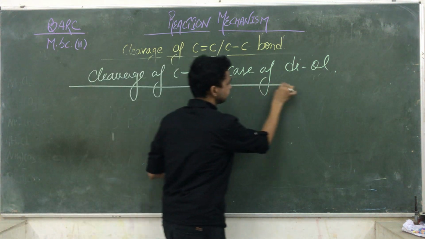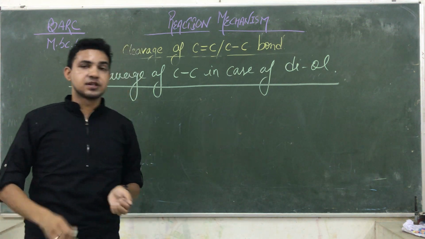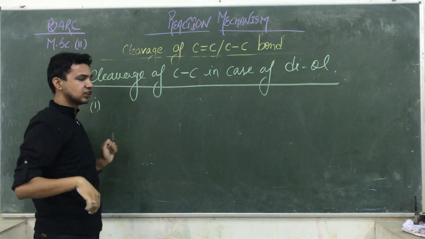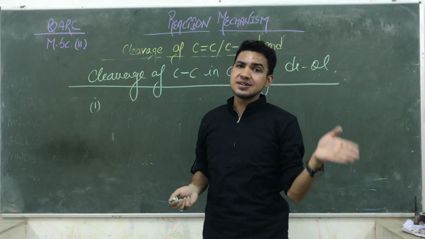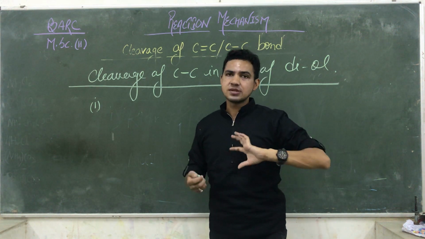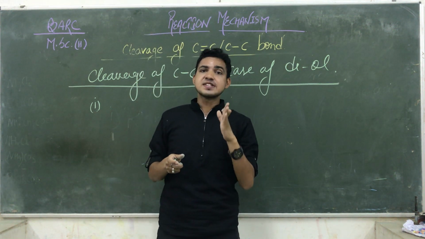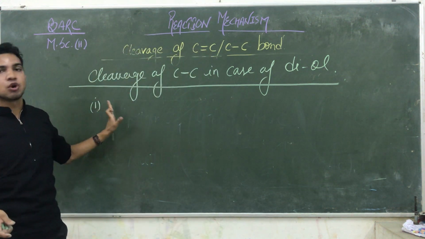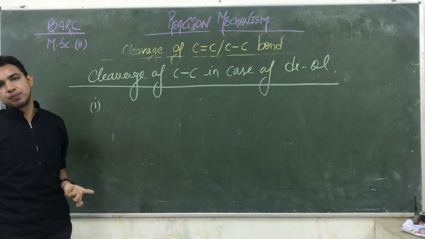So see, generally here we are using HIO4 as well as lead acetate, but they have some specific properties. Generally we are performing this reaction in the case of the cis diol, not in the case of the trans diol. The trans diol is not capable of performing such kind of reactions. Why? Because in the trans diol they are not capable of forming a cyclic ester ring. So if the cyclic ester ring is not forming, this type of compound is not capable of giving a sufficient product. Okay, so only the cis type of products are formed.